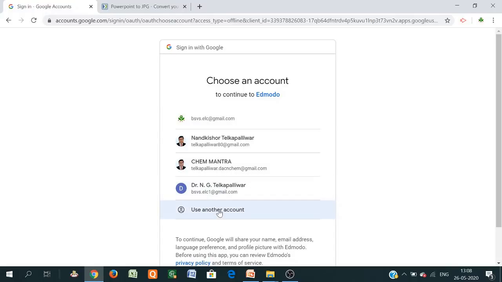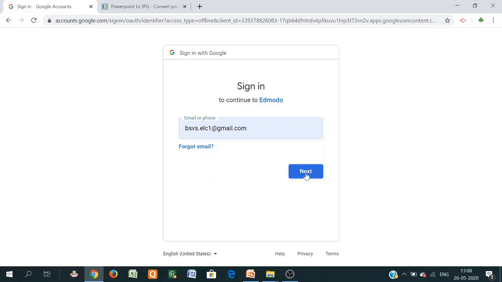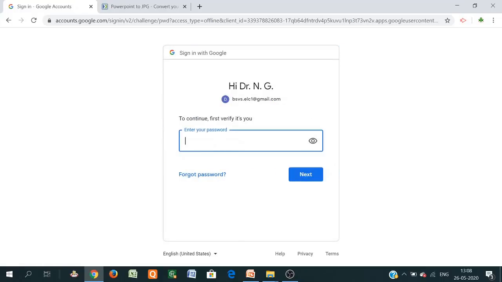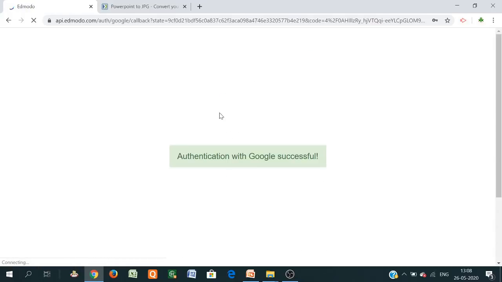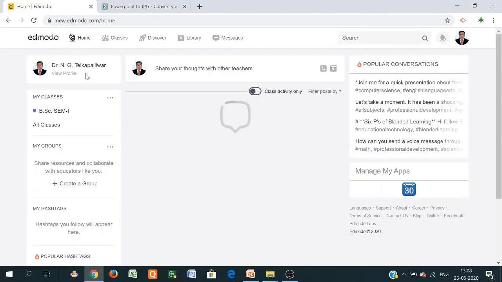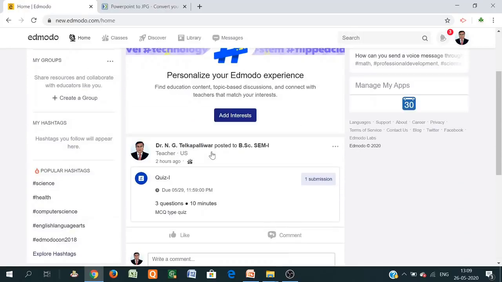Go to the login system, add the email for sign up, add the password and go next. In this way you can log in to the Edmodo platform. This platform is now open. Because I was already logged in before, it shows Dr. NG Telkapallivar. So this is about the platform. It is a very user friendly platform.